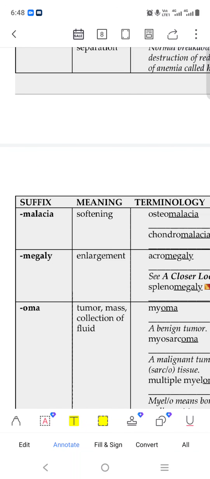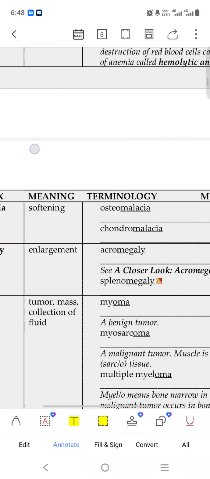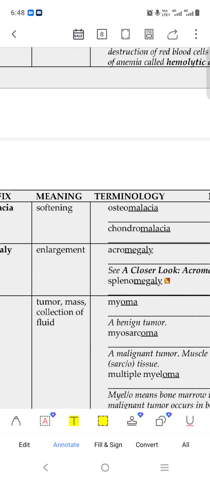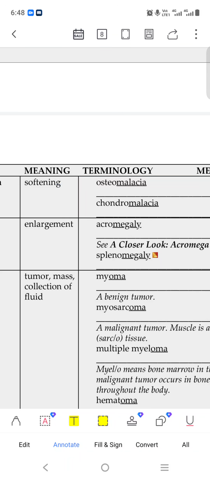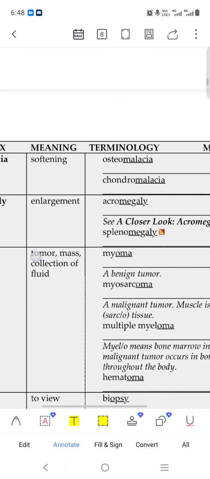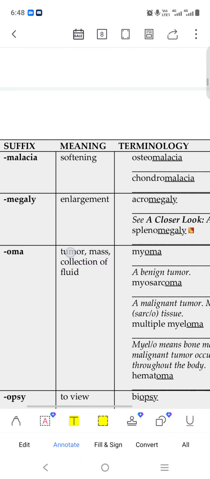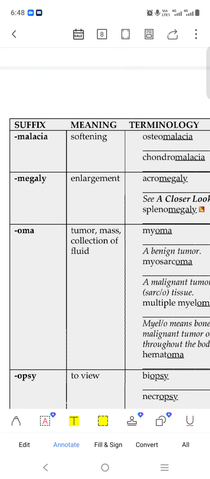Hemolytic anemia is a deficiency caused by hemolysis of blood. Malacia means softening. Malacia means a softer part. So osteomalacia means the bone becomes weakened, the quality of that bone goes downside. Chondromalacia is also the same thing.